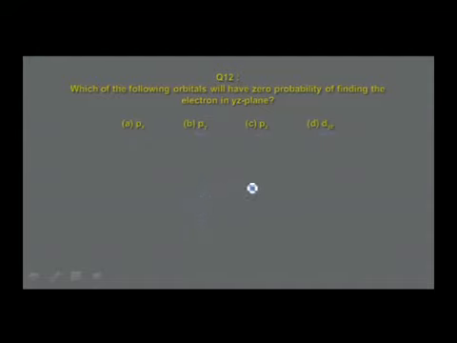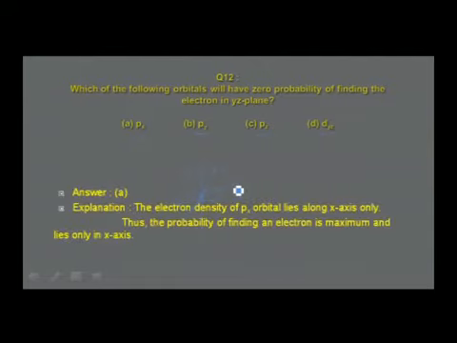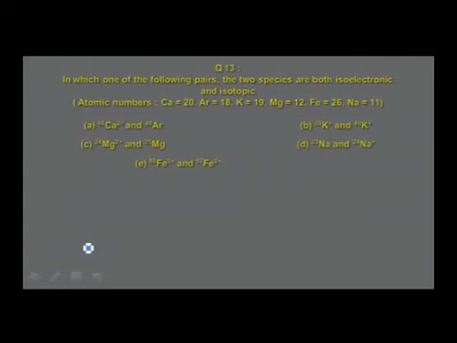orbital, you may consider this px orbital: if this is the x-axis, this is the y-axis, this is the z-axis. For the px orbital, electron density is always along the x-axis, it lies along the x-axis. Therefore the answer for the particular question is px. So given the explanation, the electron density of the px orbital lies along the x-axis only. Thus the probability of finding the electron is maximum and lies only on the x-axis. Let us go to the next question.